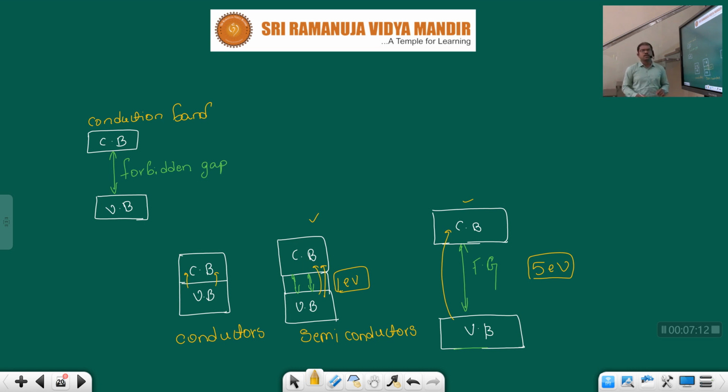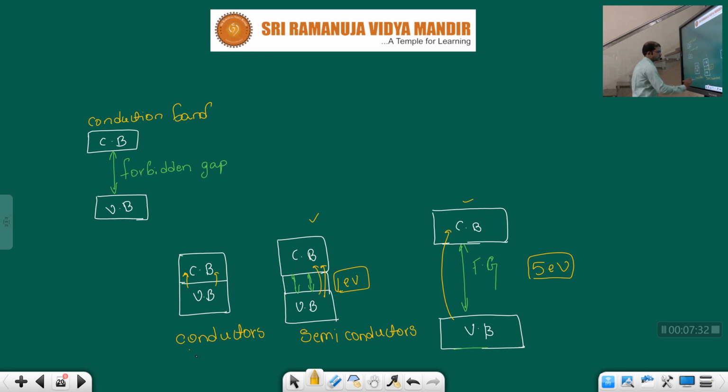Electrons which are there in the valency band, if there is any temperature variation at room temperature or above room temperature, the heat energy that is present will be converted into ionization energy for the electrons, and they will automatically jump into the conduction band. Naturally this can happen.